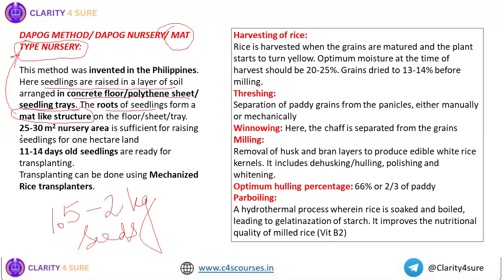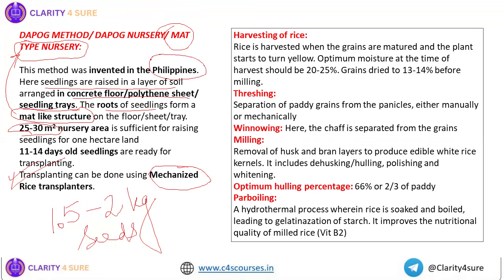Here the nursery area is even less than the Sri method, 25 to 30 meter square only. Another advantage of the Dapog method is that we can go for mechanized transplanting. Mechanized rice transplanters can be used. This mat type nursery facilitates transplanting mechanically, so this is also another advantage. The Dapog method was developed in Philippines, whereas the Sri method was developed in Madagascar.